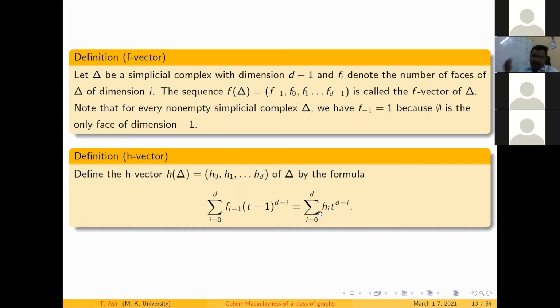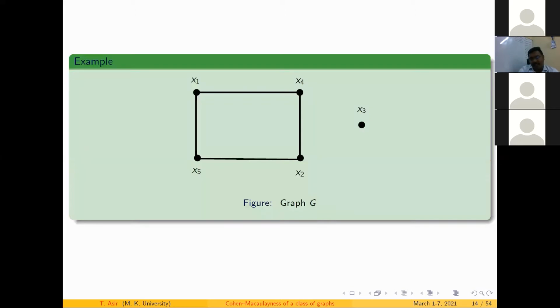So if I have a graph, the corresponding simplicial complex is the collection of all independent sets. From that I move on to find the F vector, and from the F vector I can find the H vector. Using these two vectors, I can say something about the Cohen-Macaulayness of the graph. Let me see how.